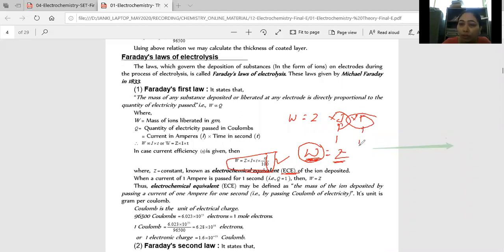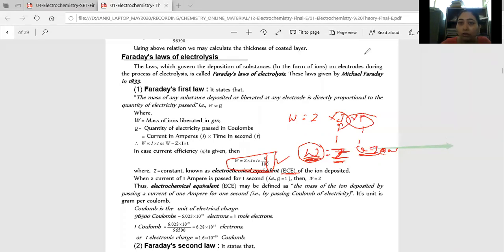Otherwise you can also say, if 1 coulomb of electricity is passed through the cell, taking IT as 1, so Q is 1 coulomb, then whatever amount of product is obtained is called Z for the given cell, right?